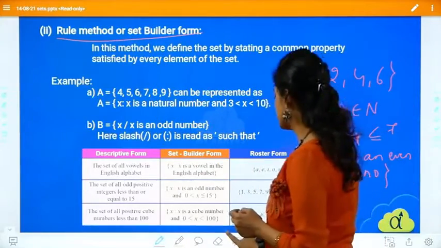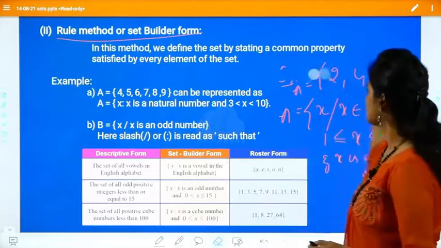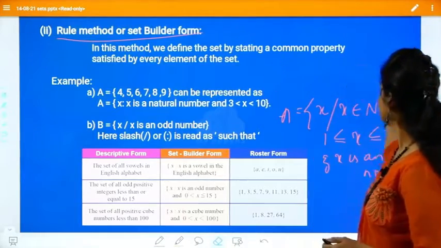So here examples are given. Just go through that example by the time I erase this.